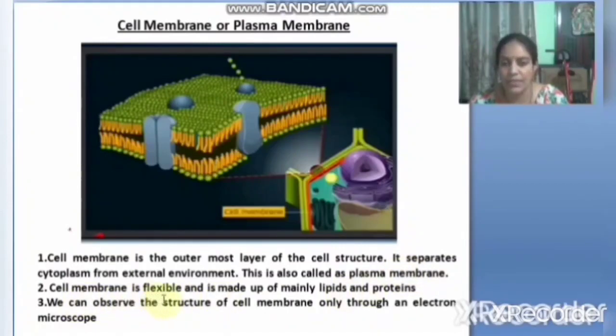Cell membrane is flexible and is made up of mainly lipids and proteins. It is very important to note this point, children. Cell membrane is flexible. What is meant by flexible?